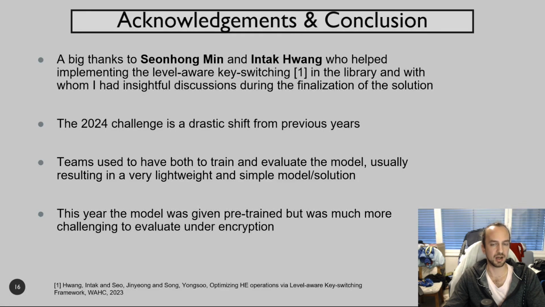So I'm happy that this year's challenge was a drastic change from the previous years in trying to solve that. I think it was the first time that the model architecture was imposed along with its weights, making it a pure FHE challenge. However, I also think that, being the first challenge of this kind, the bar was probably a bit too high with respect to the effort needed in the previous years.